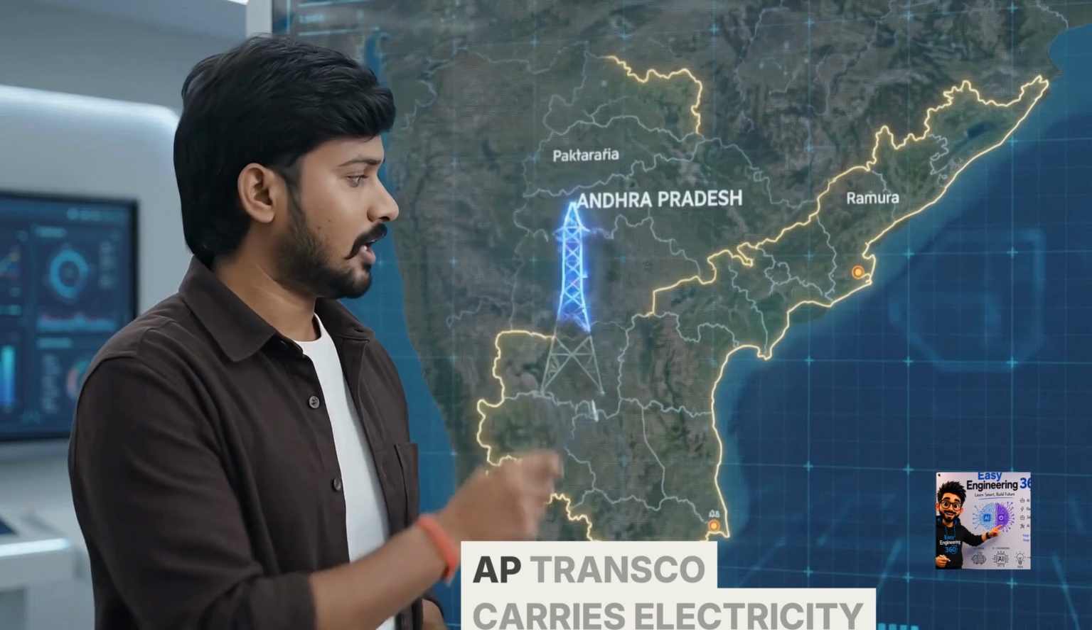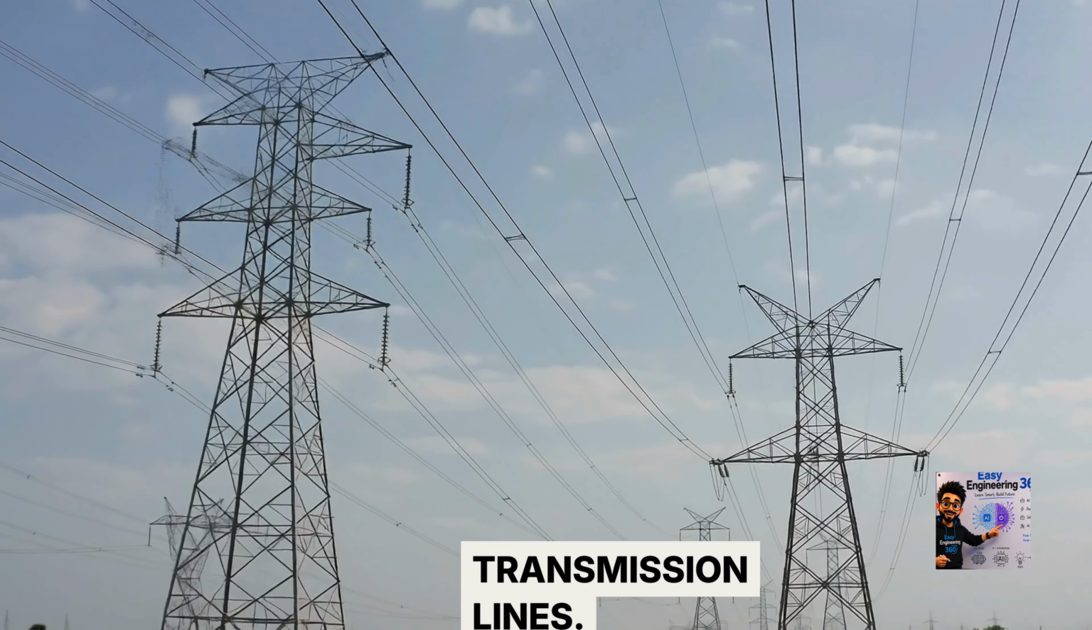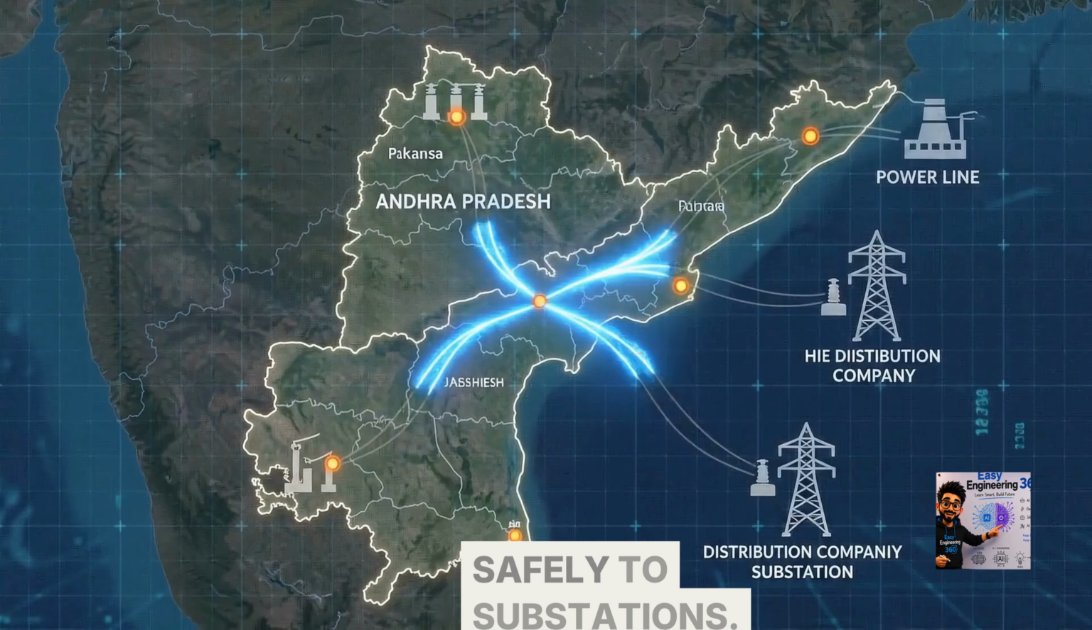Step 2 is transmission. AP Transco carries electricity over long distances. It uses high voltage transmission lines. High voltage helps reduce power losses. Power moves safely to substations.